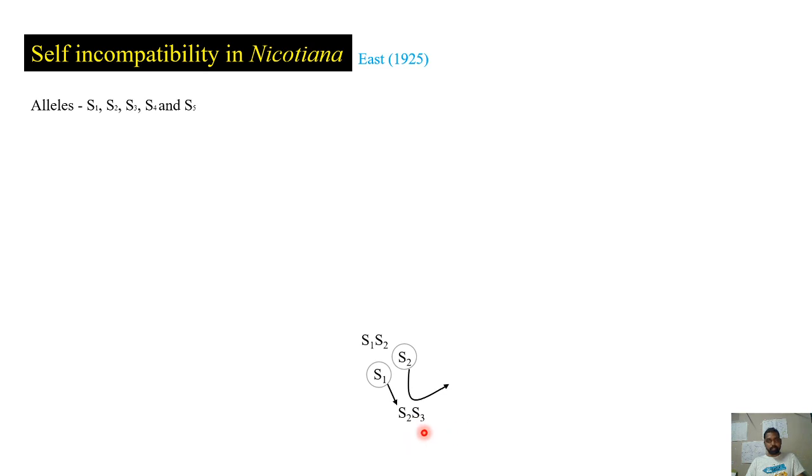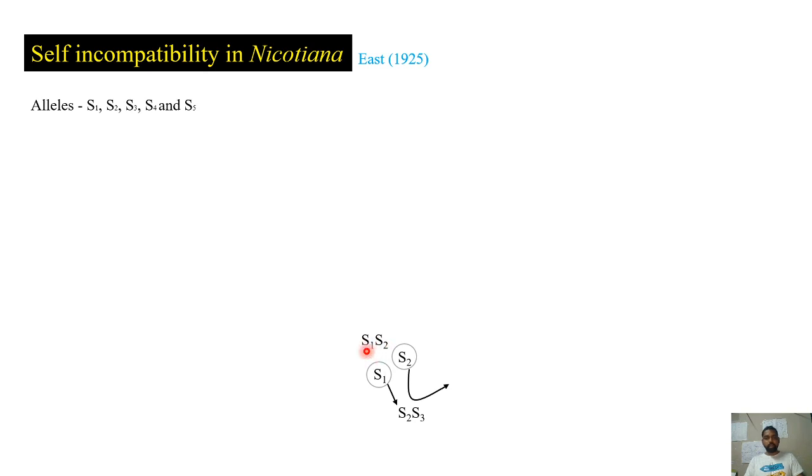The gynoecium, the female reproductive part, is S2 S3 type. If the pollen grains are generated from an S1 S2 kind of plant, as the S1 allele is not present in this female reproductive part, this pollen will be accepted and is able to germinate. But when it is S2 type, as S2 is already present in the female part, it will not be allowed to germinate. So the female reproductive part is able to detect whether the pollen belongs to the same kind or not depending on these alleles.